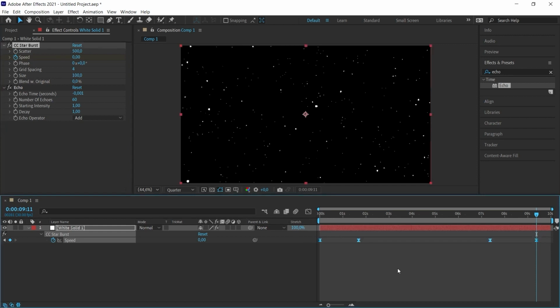We can also select all and press F9 from the keyboard. Thus, we will soften the keyframes a little more. And in this way, we provide the feeling of speed effect, the feeling of going in space. It is possible to use it in any animated project, not necessarily in space-themed scenarios.